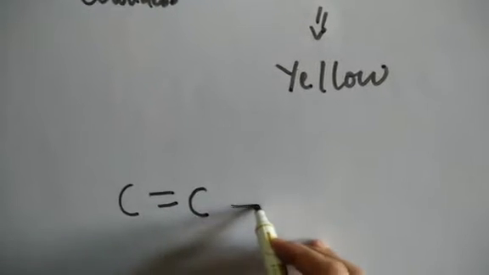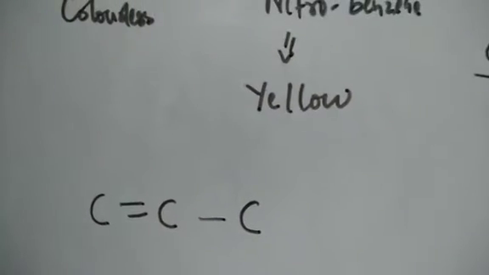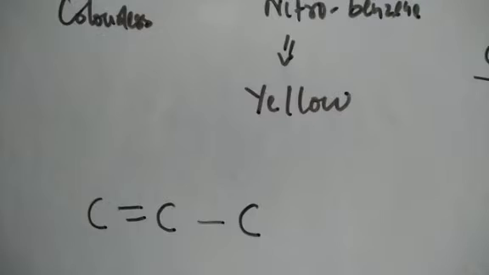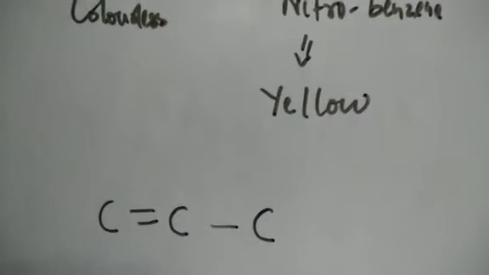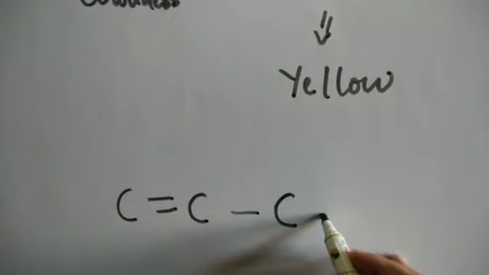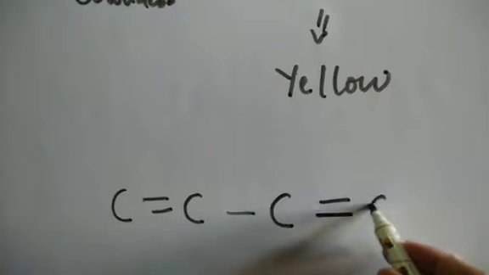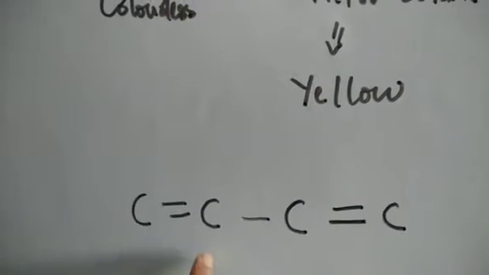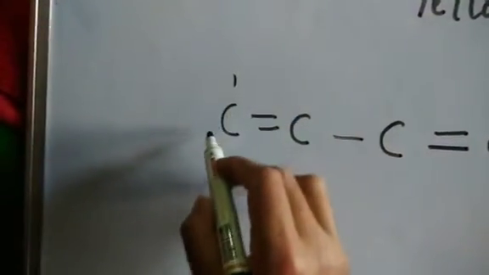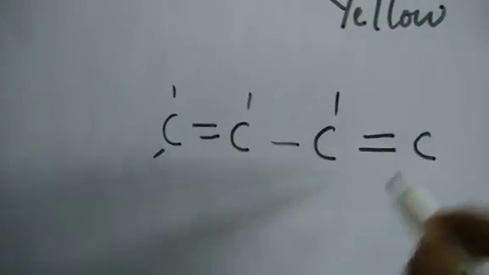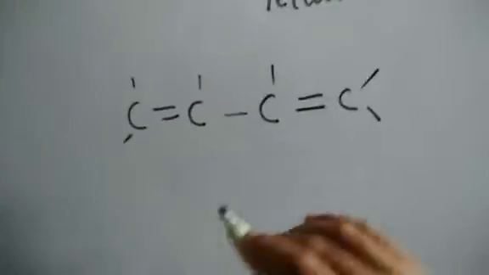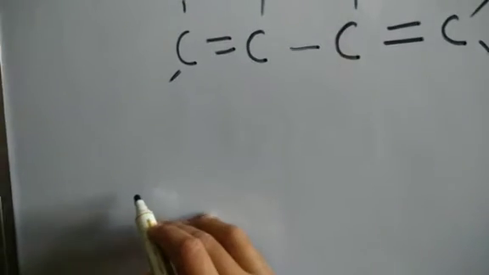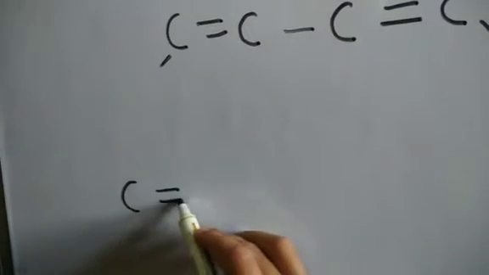Sometimes you have a case like this, where the compounds are conjugated. And then we have a 1,3-butadiene type compound, satisfying the valence here. And one more example I will put, hexatriene.